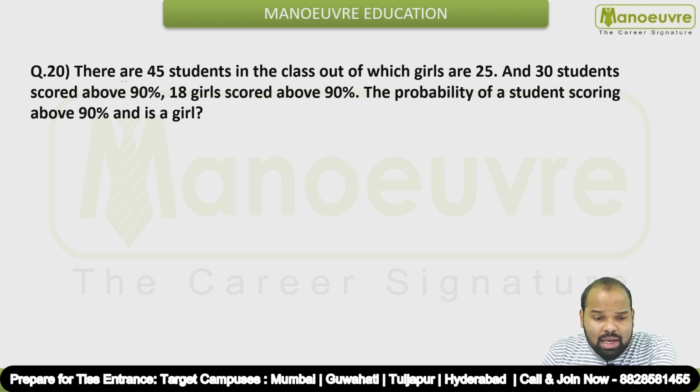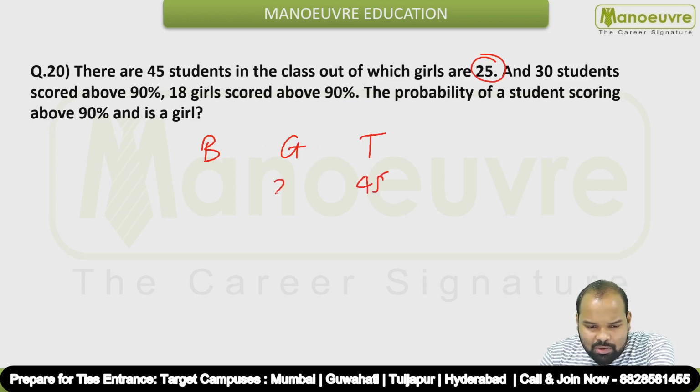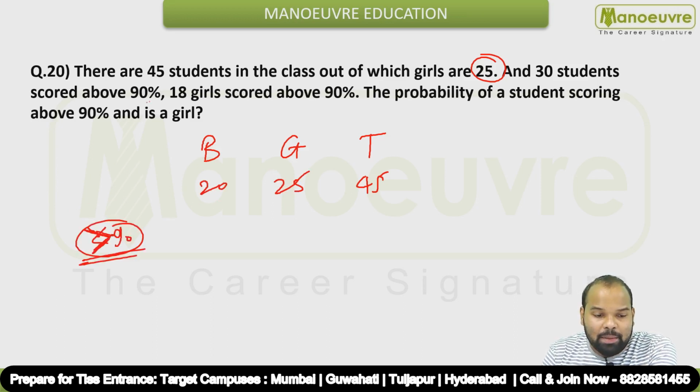Okay, so question number 20, there are 45 students in the class, out of which girls are 25, and 30 students scored above 90%, 18 girls scored above 90%. The probability of a student scoring above 90% and is a girl is. Okay, so here let's form a table now. Boys, girls and total students. So total students are 45, okay, and out of which 25 are girls. So how many boys are there? 20 boys are there. Okay, and out of these total boys and girls, who have scored above 90%, 30 students have scored above 90%, guys. 30 students have scored above 90%, okay, and 18 girls have scored above 90%.